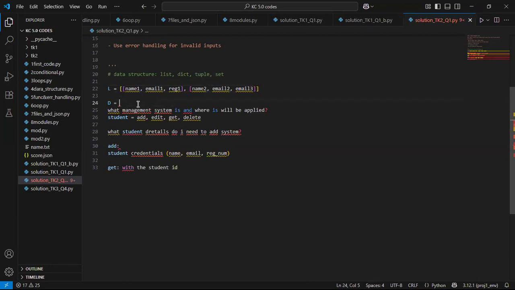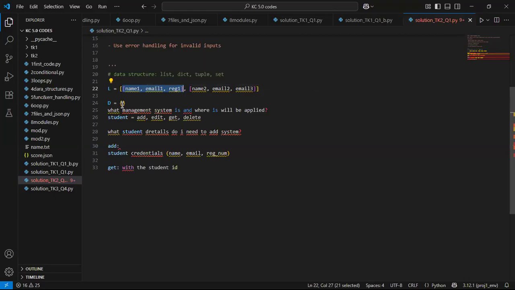But I'm also seeing another possibility. Right now, if I fetch a particular student and try to get their name, email, I have to remember how I arranged these things: where name is placed, where email is placed, where rec number is placed. So indexing is not really comfortable with me. It may be comfortable with some other person, but for me, I'm not really feeling it. Remember, this is the developer's choice.